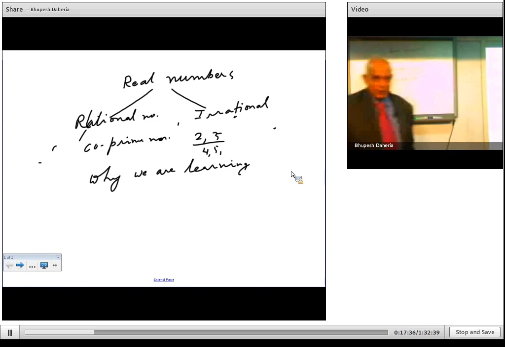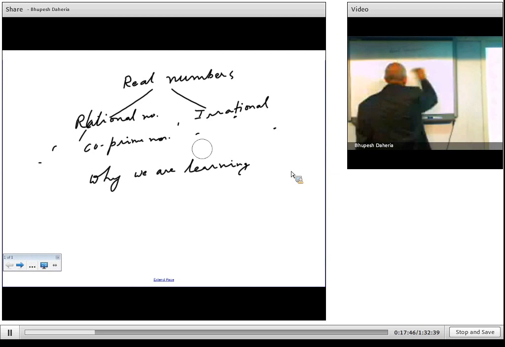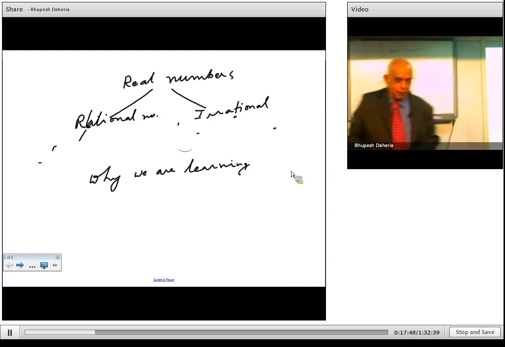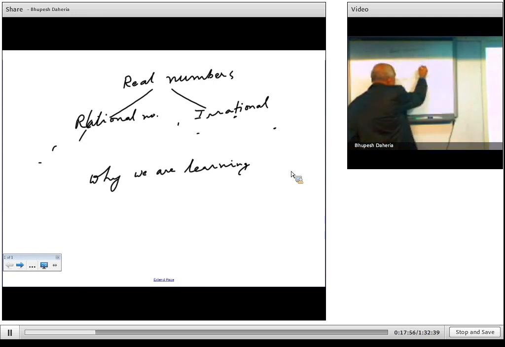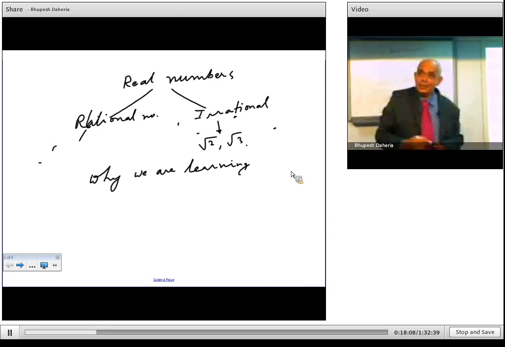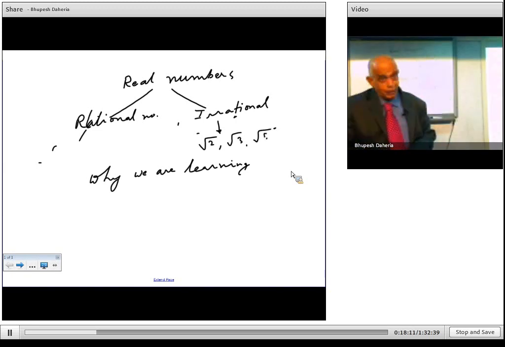So for example, now why we are learning. Before that, something about irrational numbers. Irrational numbers cannot be put in the form P upon Q, where P and Q are integers. For example, root 2, root 3, root 5 are all irrational numbers. They are also called surds.